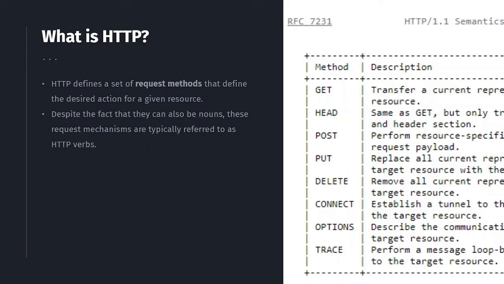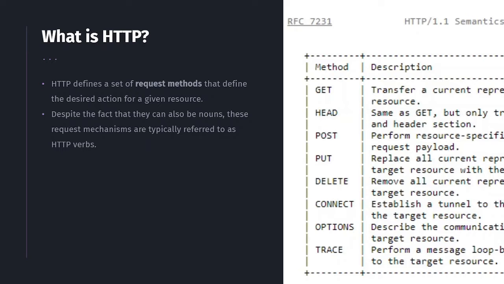HTTP defines a set of request methods that define the desired action for a given resource. These request methods are typically referred to as HTTP verbs, as we can see here: GET, POST, and PUT, which bring specific meanings.